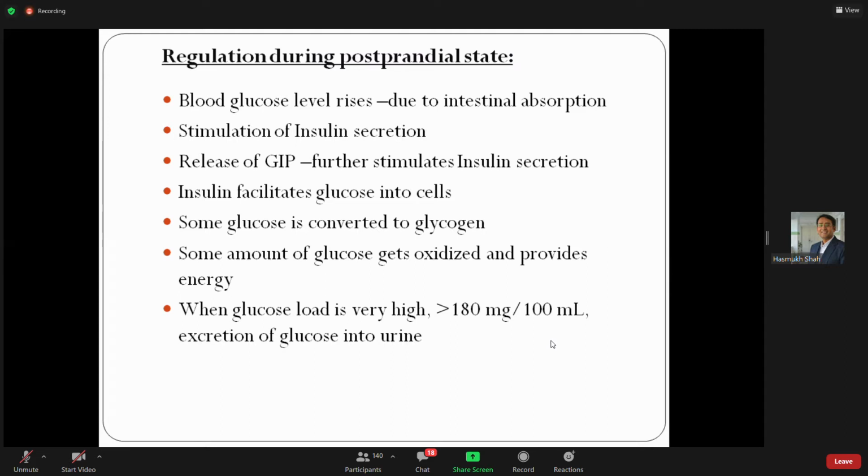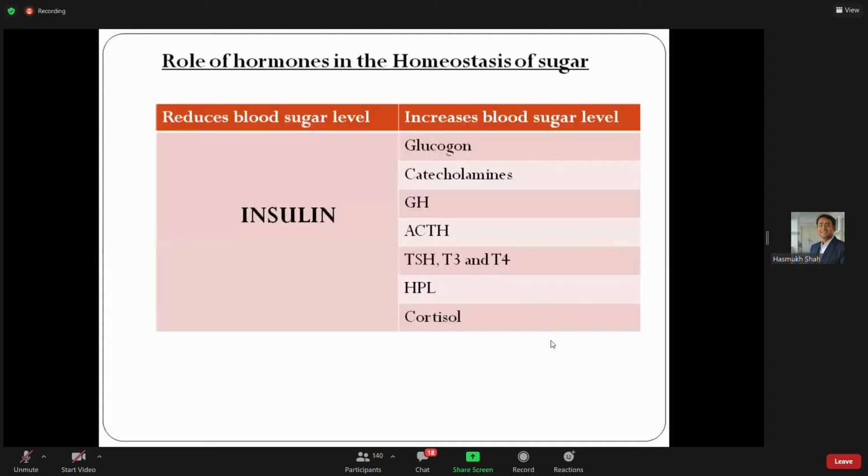What happens when the glucose load is more than normal? For example, when it goes more than 180 milligram, tubular overload occurs. So here some amount of the glucose will be excreted in urine.